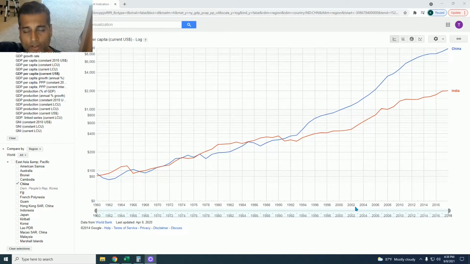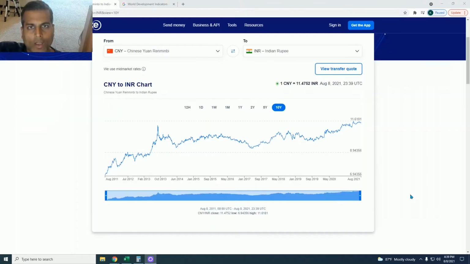Now, another factor in this divergence is the factor of very different currency strength between the two countries, and for that we go to another chart. This is a currency conversion chart between the Indian rupee and the Chinese yuan going back over 10 years. It does not go further back than 10 years.